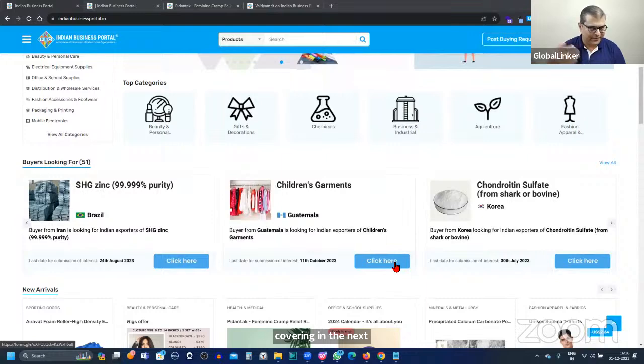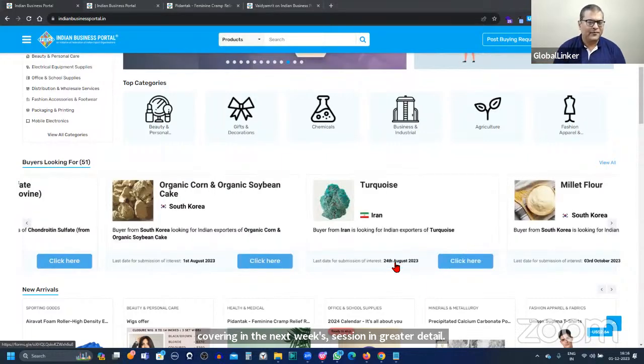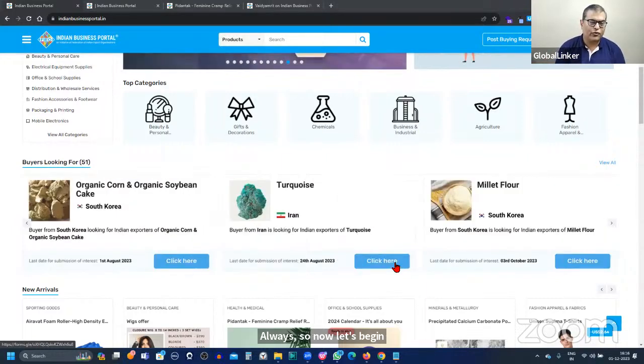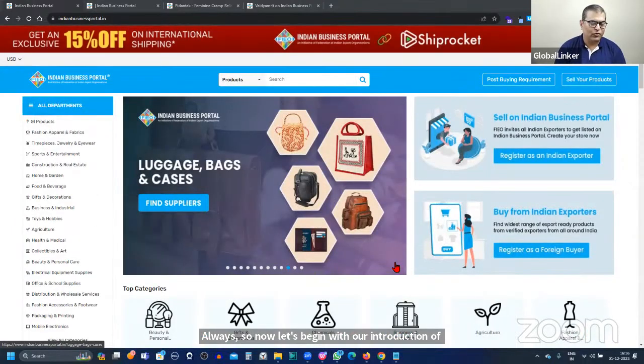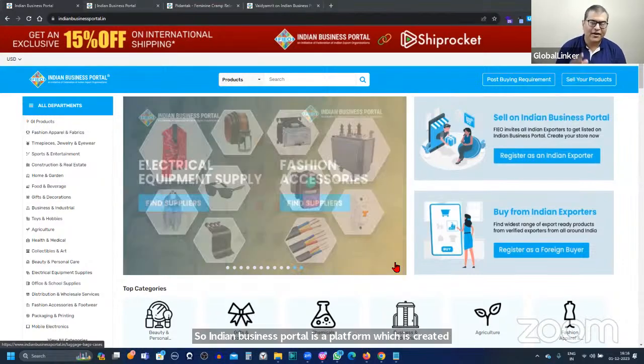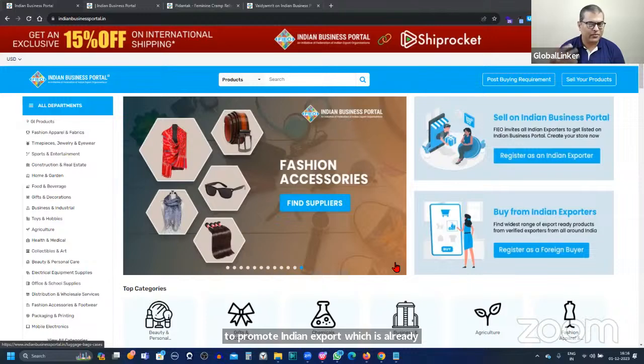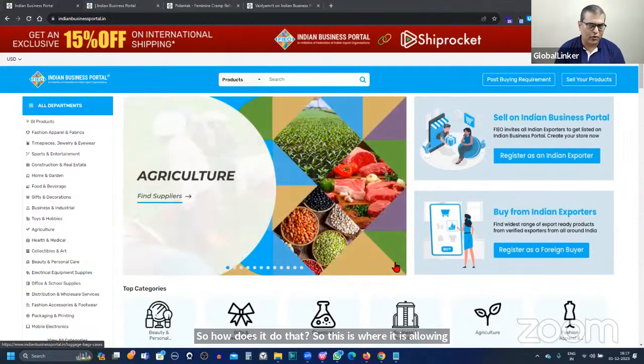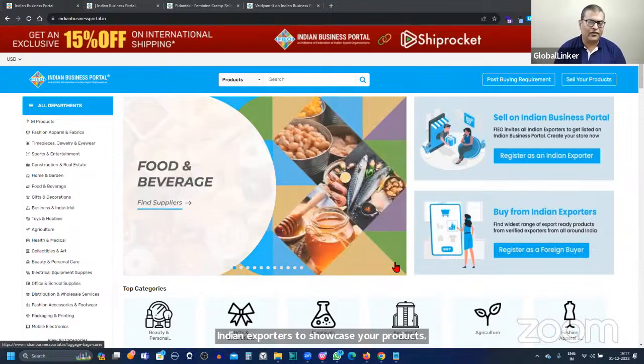All right, so now let's begin with our introduction of Indian Business Portal. Firstly, what is Indian Business Portal? Indian Business Portal is a platform which is created to promote Indian export, which is already explained by Pratik. So how does it do that? It allows Indian exporters to showcase their products on a single platform. This is where, as exporters, you are all coming together and showcasing your products.